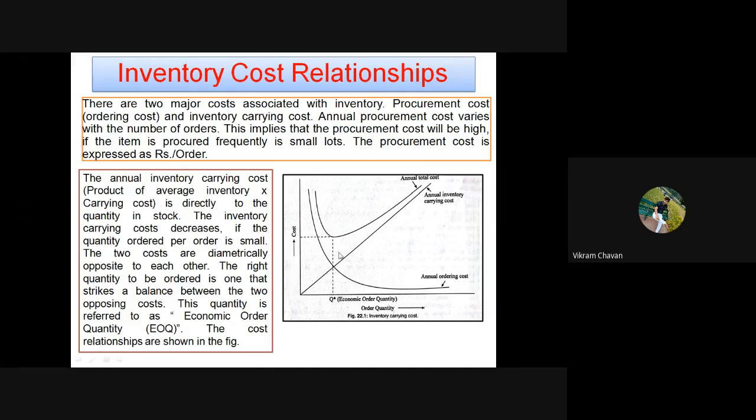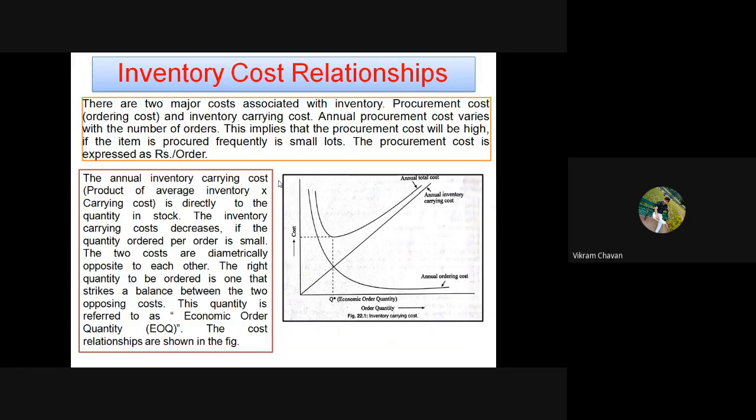So how it shows on this particular graph, order quantity versus cost. First of all, you need to understand that two costs are the major part of the annual total cost. The first one is the procurement cost or the ordering cost, and the second one is the inventory carrying cost.